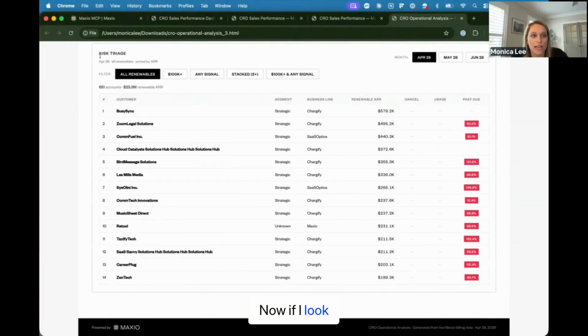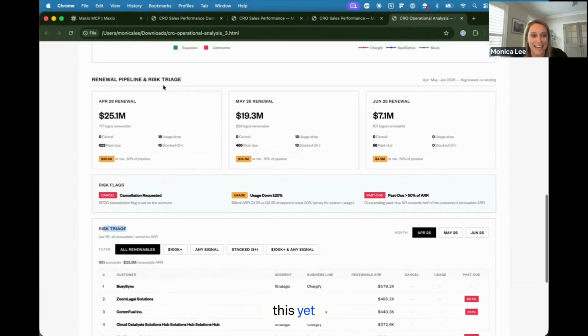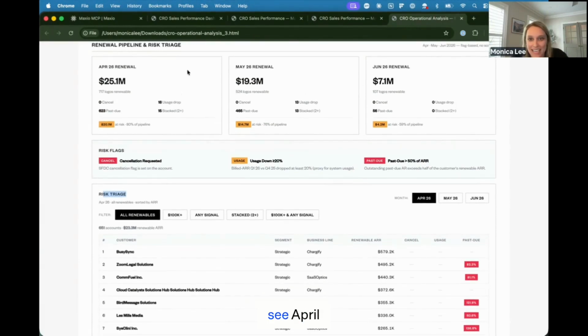So now if I look at my risk triage, look at this dynamic report. I hadn't done this yet, but now I can see April, May, June. I can see my risk flags that I asked it to curate for me around cancellation requested. Those are maybe the ones that we can't necessarily triage or that we are going to go see and get feedback from, because feedback is a gift, you know? So reaching out to those accounts.